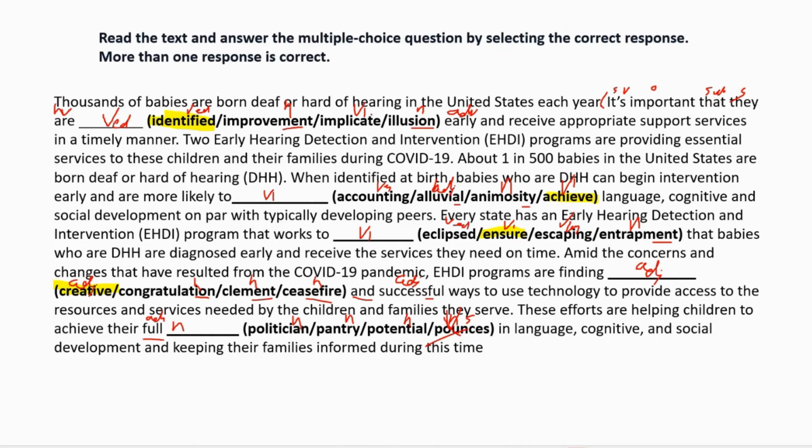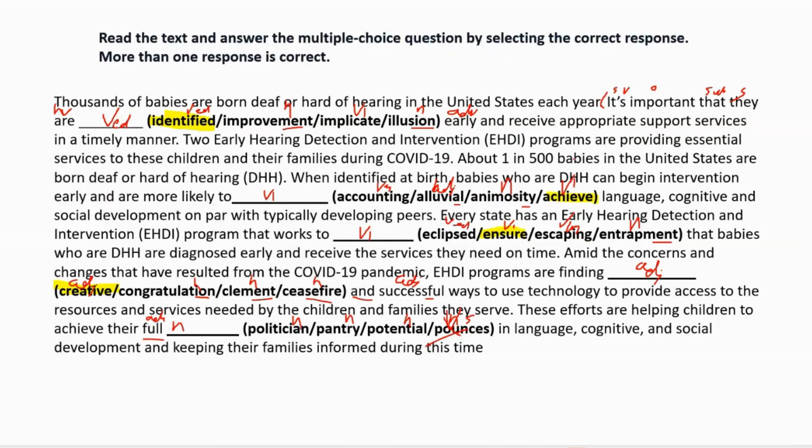Thousands of babies are born deaf or hard of hearing in the United States each year. It is important that they are dash early. They're identified early, receive appropriate support services in a timely manner. Early hearing detection and intervention programs are providing essential service to these children and their family during COVID-19.